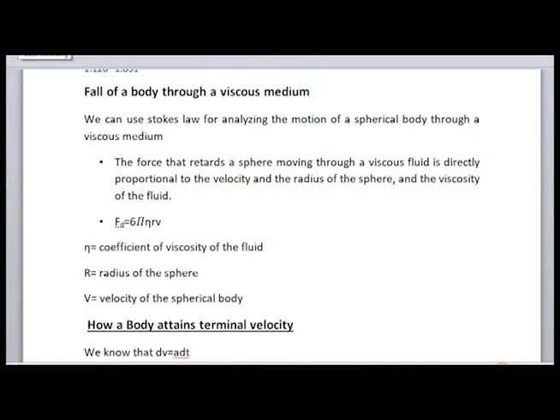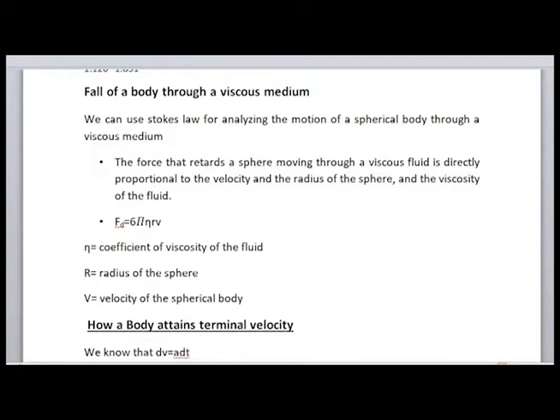So, back again to the second class on the last module of your computational physics paper. We have discussed the freely falling body in our last class, and it is only the ideal case where no force is acting on the body other than the force of gravity.